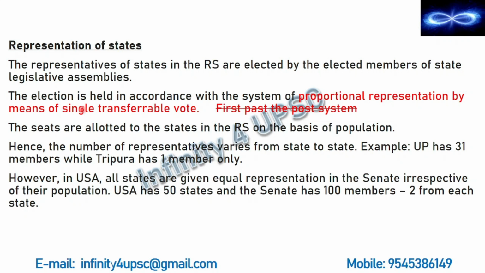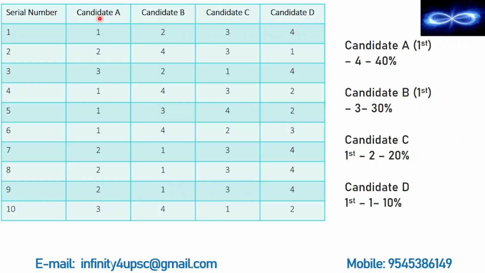In Rajya Sabha, we are following the proportional representation by means of single transferable vote. Now let us look at what this proportional representation by means of single transferable vote is. Imagine that there are 10 voters and 4 candidates for the seat of Rajya Sabha. Every voter can give 4 ranks, or you can say preferences, because there are 4 candidates.